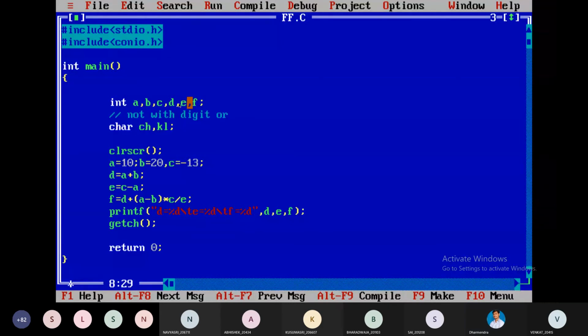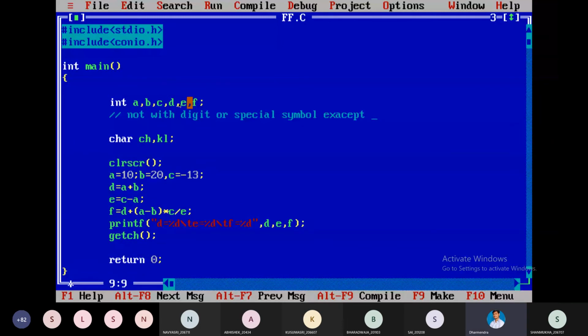It should not start with a digit or special symbol, except the underscore symbol. That is one limitation. And it should not contain any space or any special symbol except underscore.